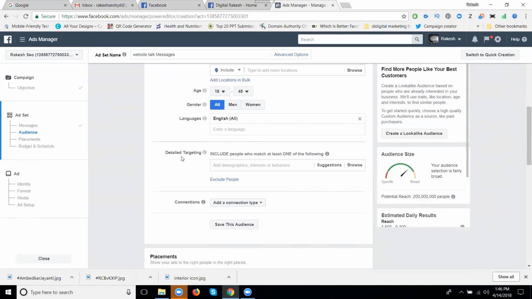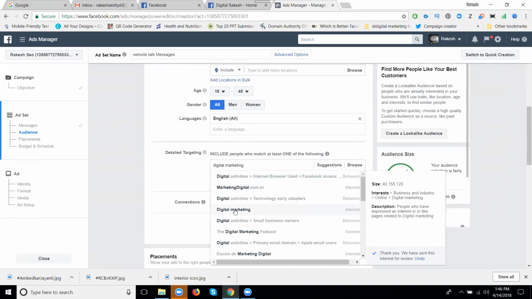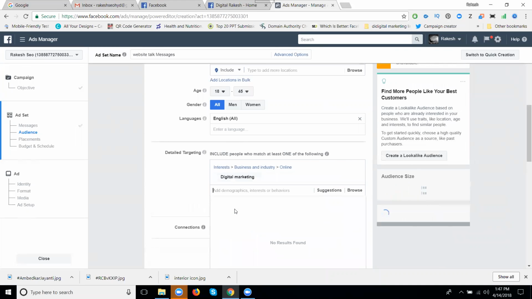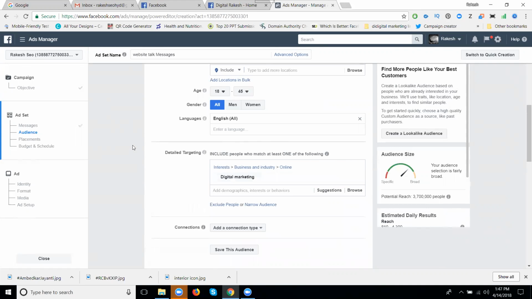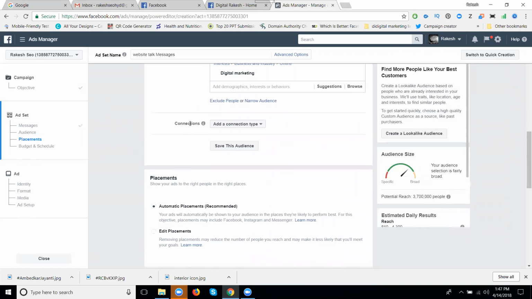Detailed targeting: which persons do you target? Digital marketing. You should always select by interested persons. Done.